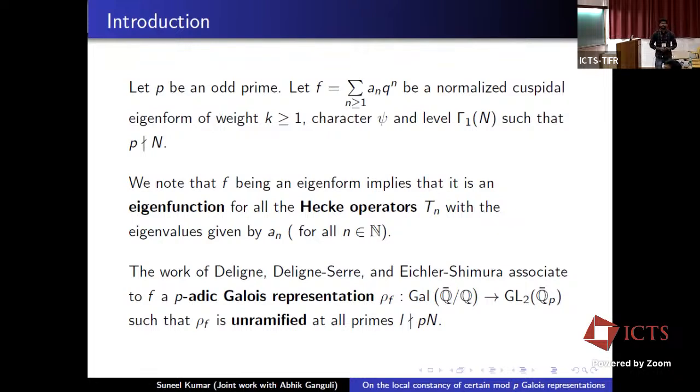And the work of Deligne, Eichler and Shimura associates to f a two-dimensional p-adic Galois representation, rho_f, such that rho_f is unramified at all the primes l away from p and N. Here unramified means when we restrict rho_f to the inertia group at prime l, it is trivial.